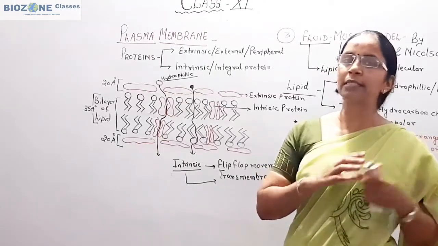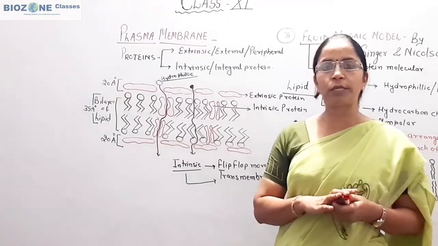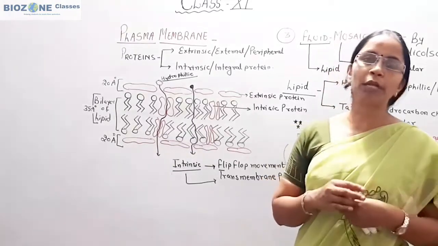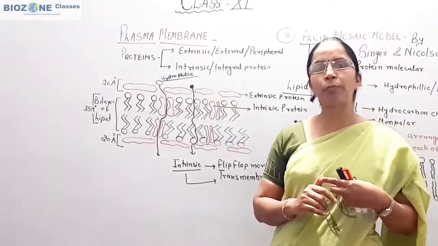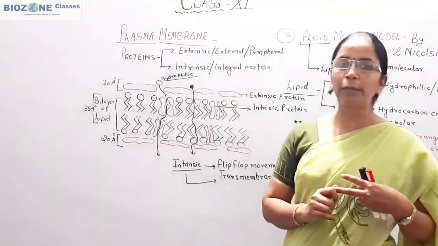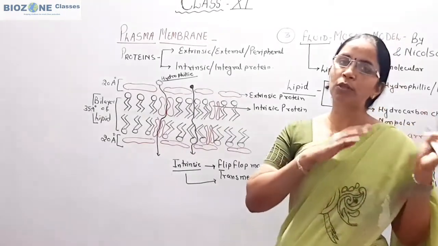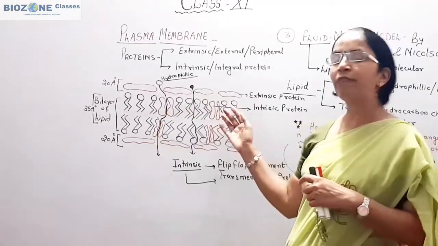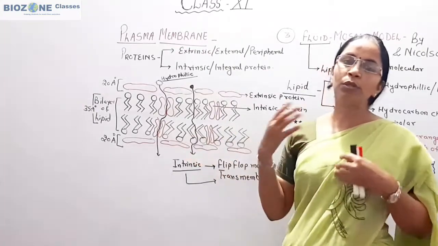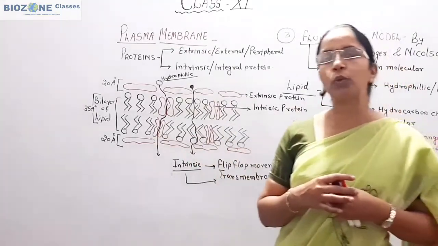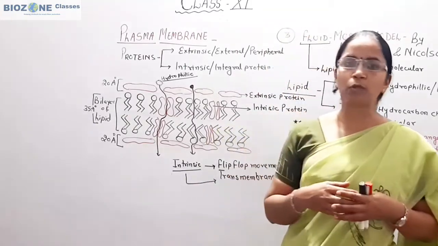When we studied transport in plants, I skipped that portion: facilitated diffusion, symport and antiport, and active and passive transport were skipped, because all those transports are functions of the plasma membrane. So in the next session we will study how the plasma membrane plays a significant role in passive and active transport, and what the types of plasma membrane are.